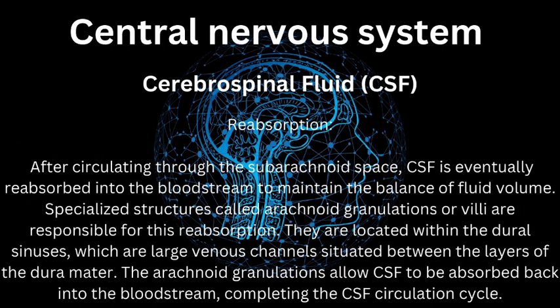Fifth, reabsorption. After circulating through the subarachnoid space, CSF is eventually reabsorbed into the bloodstream to maintain the balance of fluid volume. Specialized structures called arachnoid granulations or villi are responsible for this reabsorption. They are located within the dural sinuses, which are large venous channels situated between the layers of the dura mater. The arachnoid granulations allow CSF to be absorbed back into the bloodstream, completing the CSF circulation cycle.